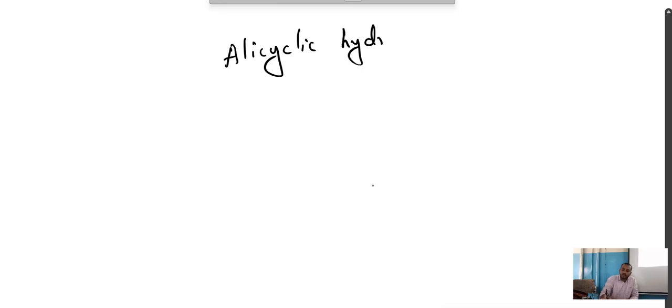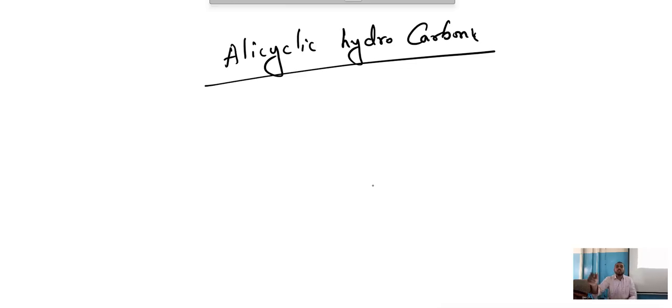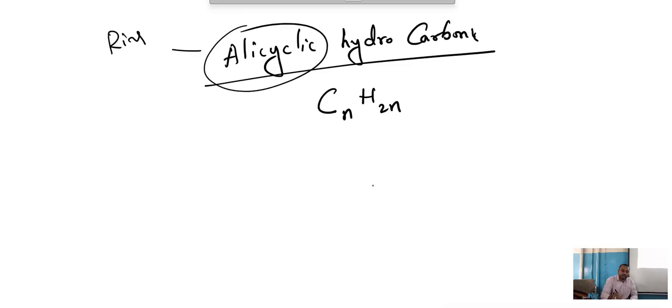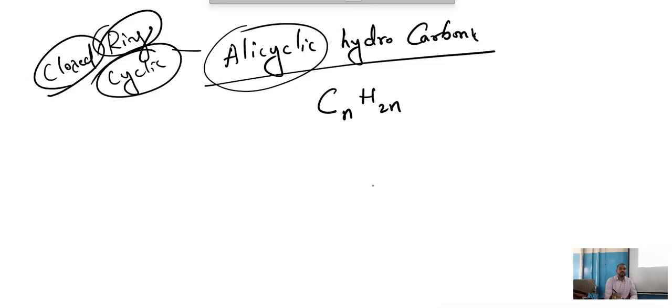Alicyclic hydrocarbons. Remember, children, the general formula of alicyclic hydrocarbons is CnH2n. What is the general formula of alicyclic hydrocarbons? CnH2n. See, children, why has the word alicyclic come? Because all these hydrocarbons are in the shape of a ring structure. Cyclic structure, ring structure, closed structure. These all hydrocarbons are in the shape of a closed structure.